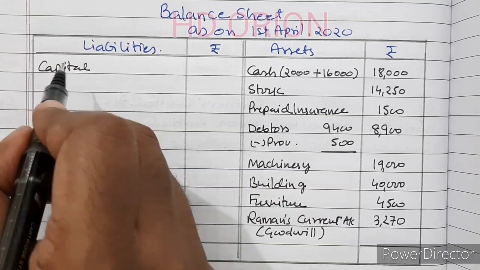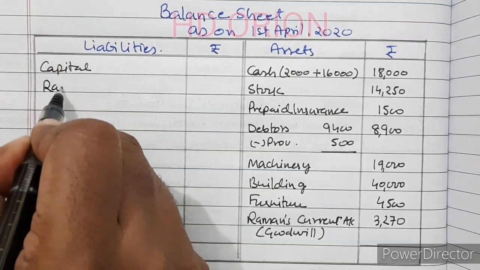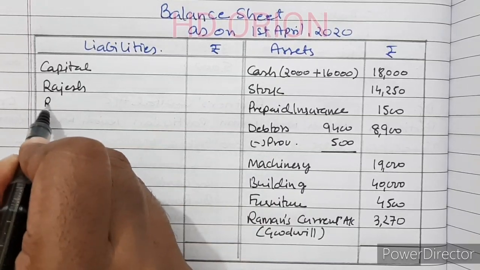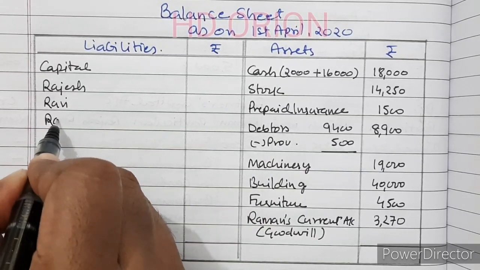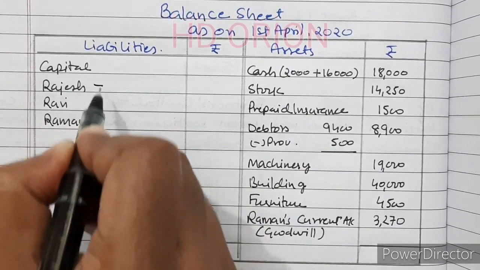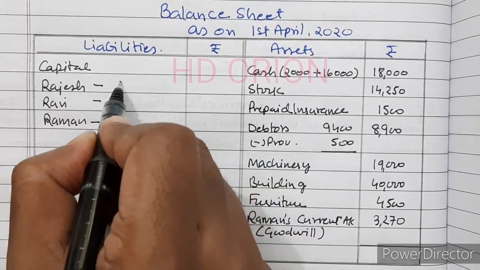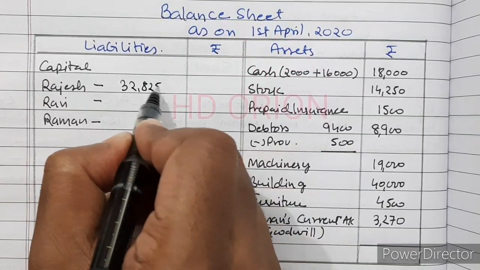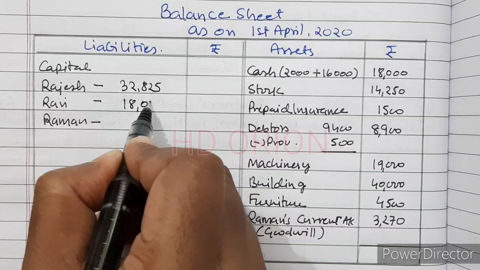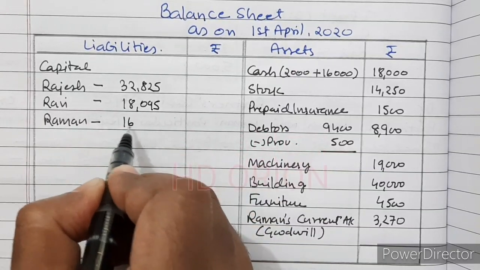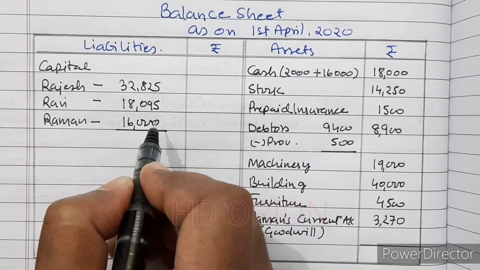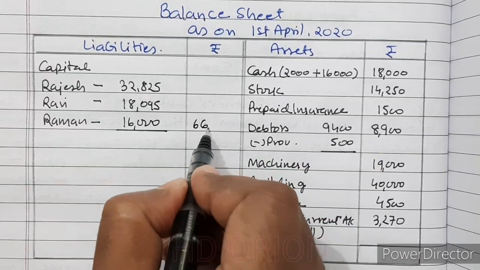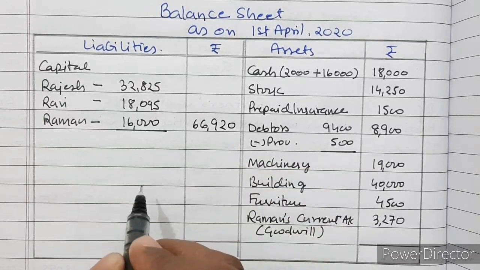And to the liability side, first capital of all the three partners. Three partners are Rajesh, Ravi and Raman. It is 32,825, 18,095 and 16,000. When we add, we get 66,920.